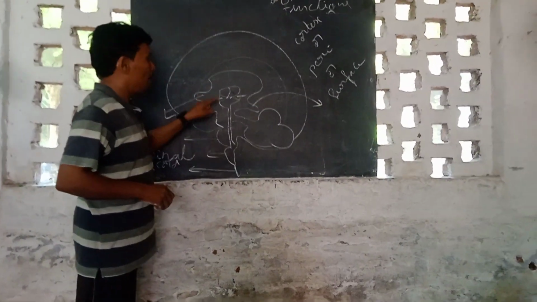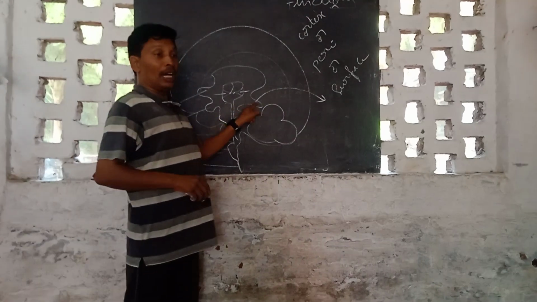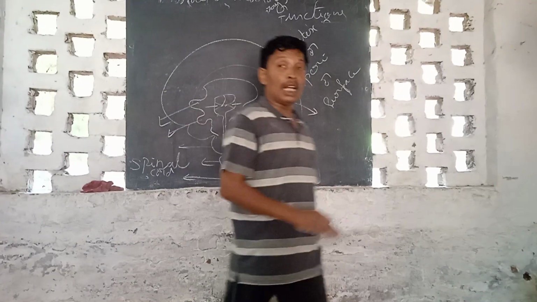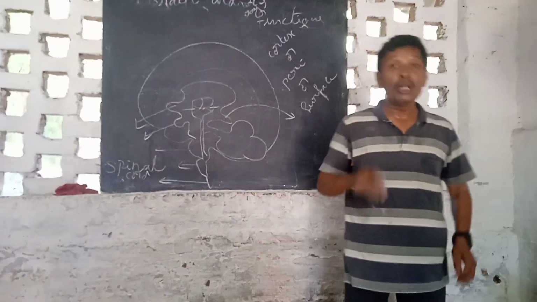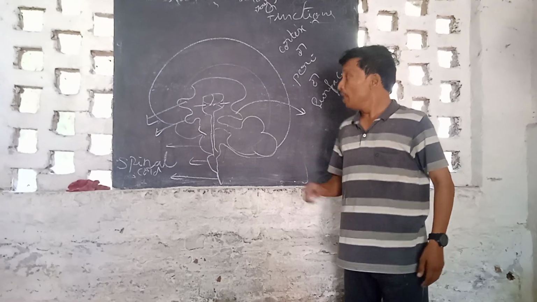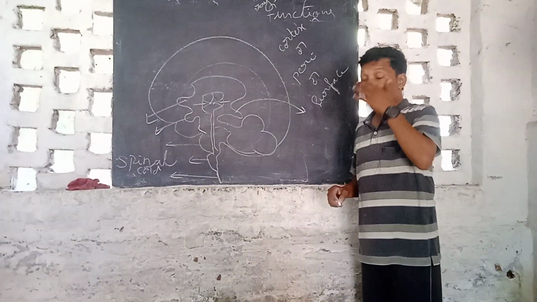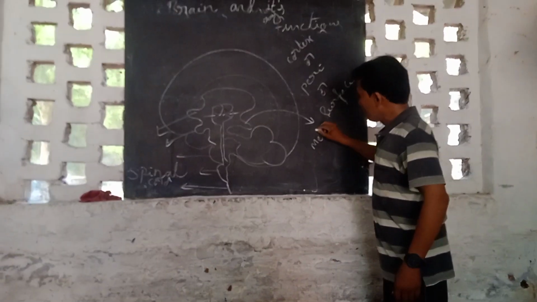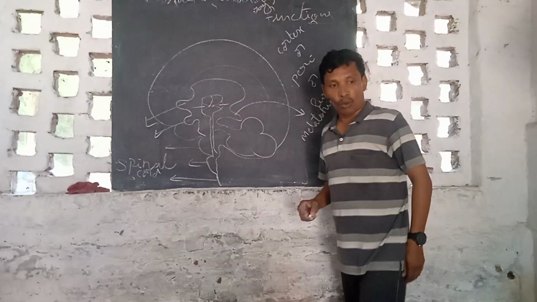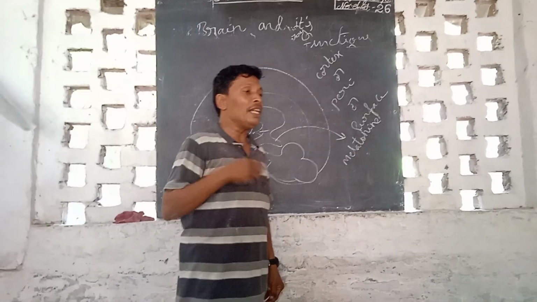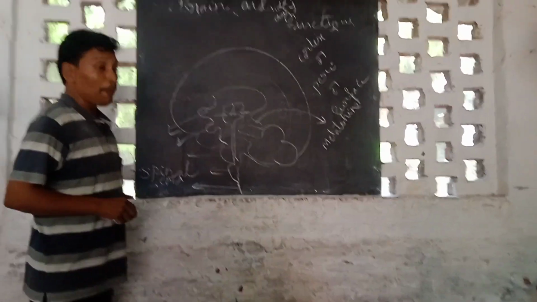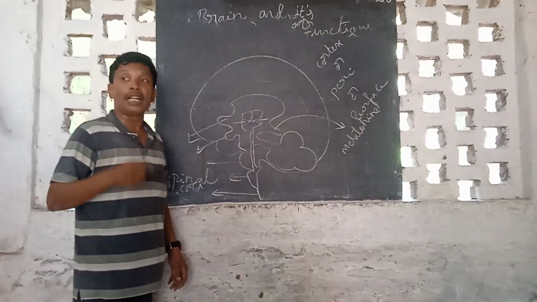So who will operate these chemical operations in the body? Hypothalamus, pituitary, pineal. Now what is the role of the pineal gland? The pineal gland operates what time you should wake up, what time you should go to bed, how much time you should sleep, how much time you should take rest. Who deals with this? The pineal gland. The pineal gland secretes melatonin. Melatonin is a special hormone which regulates your sleeping times.